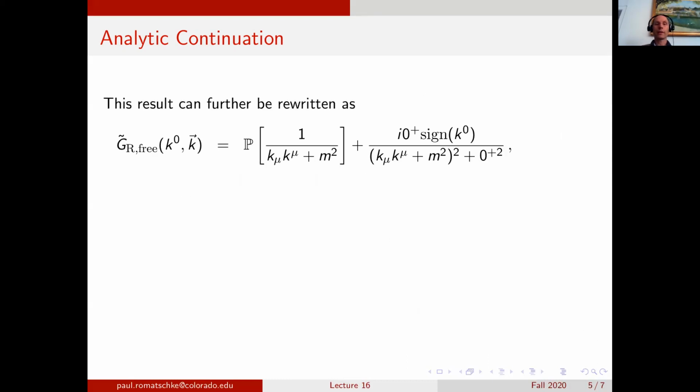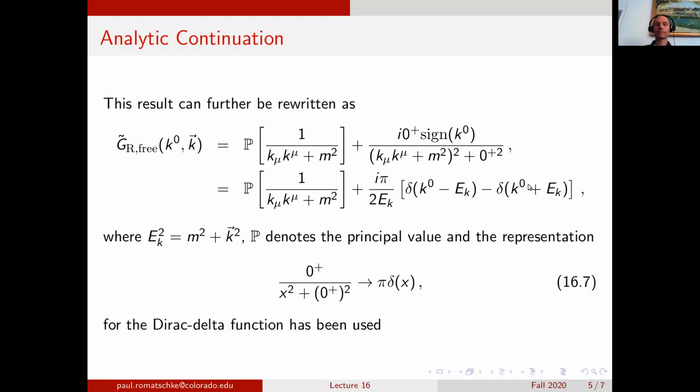This result can be further rewritten by taking the imaginary and the real part of the expression and taking the limit of the regulator to 0. The first part here is written as the principal value of 1 over k squared plus m squared. And then we have a remaining part that is of the form of something with a small regulator in the numerator divided by something squared plus regulator squared, which we can recognize to be essentially a representation of the delta function. So we use the limit of the regulator to 0 of this expression going to pi times the delta function to find the second line in the equation that's given up here.